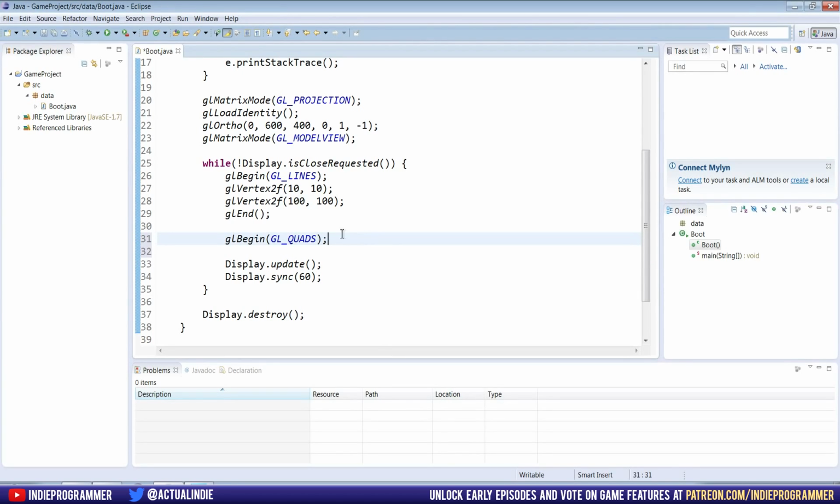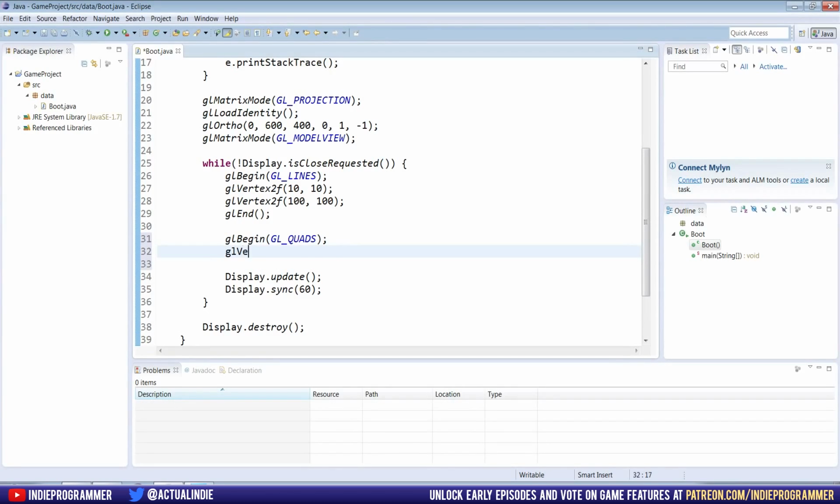And so the way we begin this is just like the lines. We say GL begin, GL quads. And then we're going to give it a vertex for the top left. So for this, we'll start at where our line ends. That's going to be 100, 100.